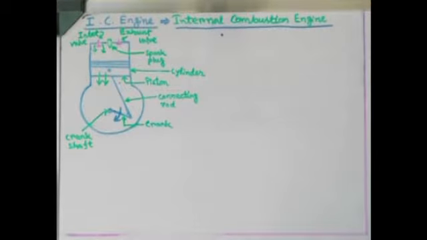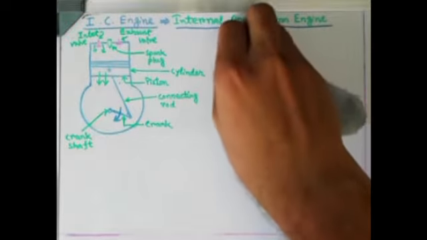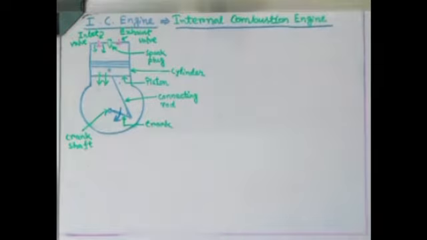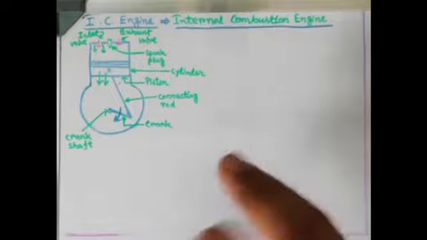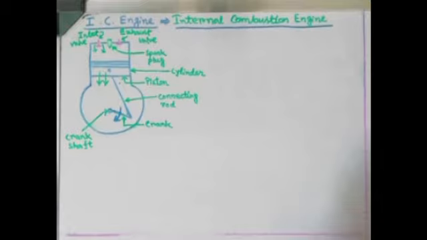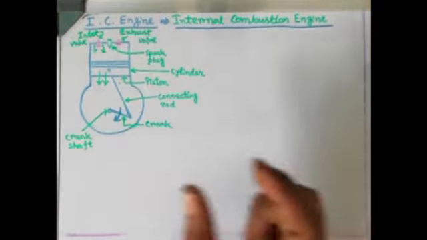Internally means internal of what? Inside of a cylinder. So a cylinder will be there, and inside a cylinder combustion will be taking place. And we all know due to combustion lots of heat energy will be evolved. If we convert that heat energy into mechanical energy, means a kind of rotation, so if anything rotates at the output end, we are getting a motion in terms of circular motion or linear motion.